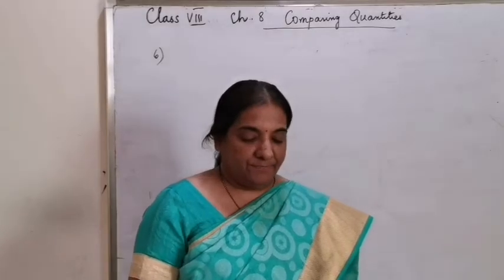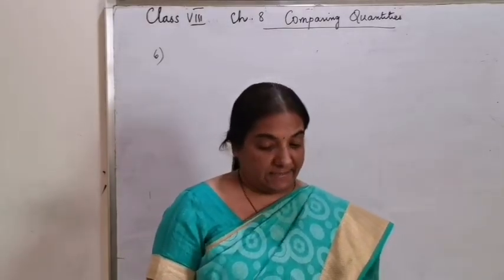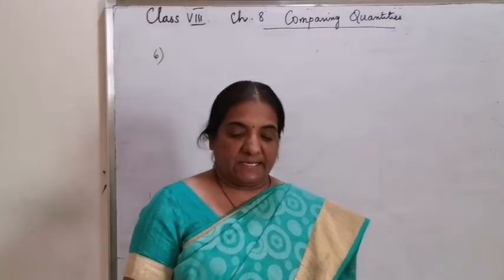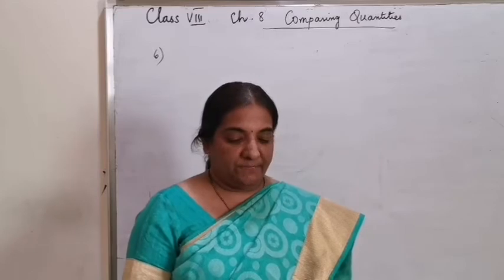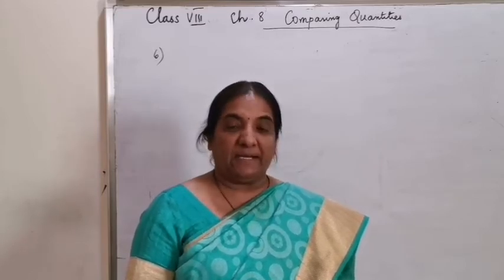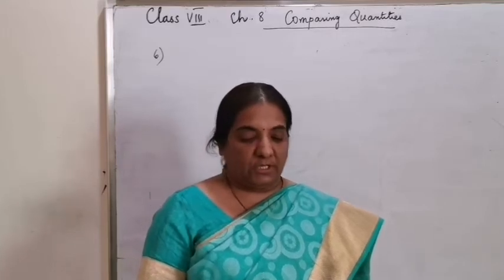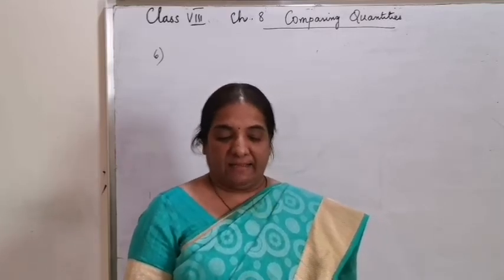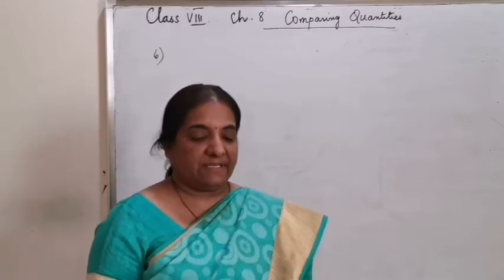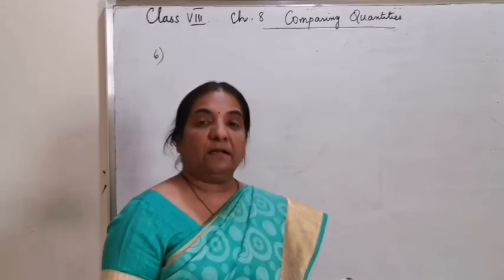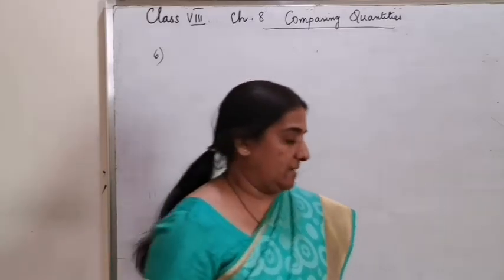Question number 6. If 60% people in a city like cricket, 30% like football and the remaining like other games, what percent of people like other games? Question number 1. If the total number of people is 50 lakh, find the exact number who like each of these games. That's a very simple question. There are 3 games: cricket, football and all the other games.